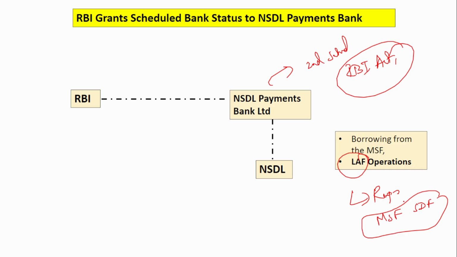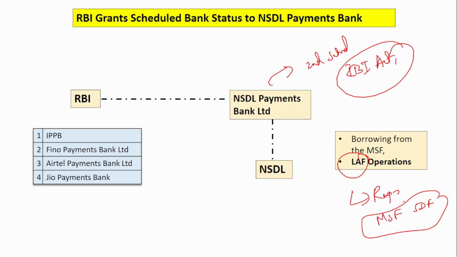Okay, so NSDL is the 5th payment bank that is placed in the second schedule of the RBI Act. The other 4 banks that are already placed in the second schedule are IPPB, the India Post Payments Bank, Fino Payments Bank Limited, Airtel Payments Bank Limited, and Jio Payments Bank. So these are the various other payment banks that have been granted the scheduled bank status.